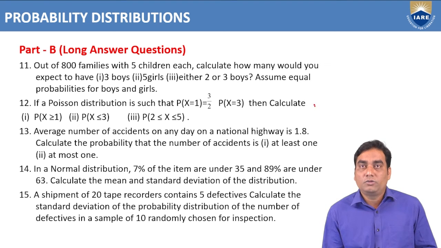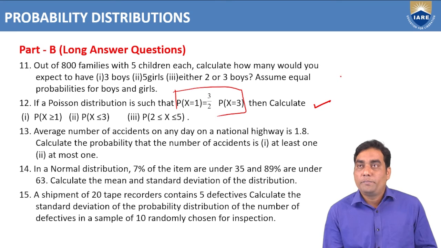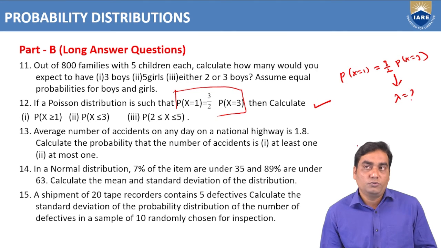Now coming to the 12th problem. In a Poisson distribution, we have a relation: P of x equal to 1 equals 3 by 2 into P of x equal to something. From this you can calculate the lambda value. After that you can find out the remaining values.